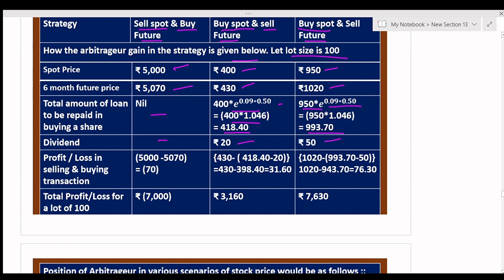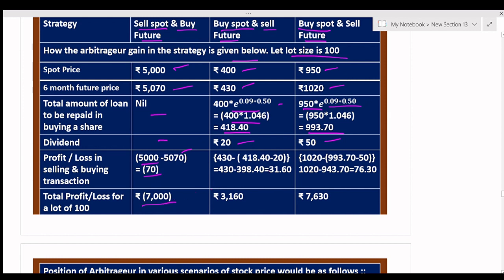Now profit and loss will be there. Here the 6 month future price is rupees 5,070, which is higher than the 5,000. So there is a loss of 70, and for a lot of 100 shares, the loss will be 7,000.